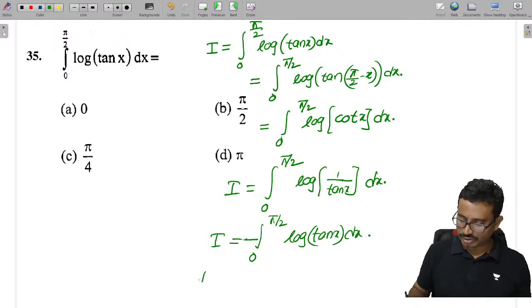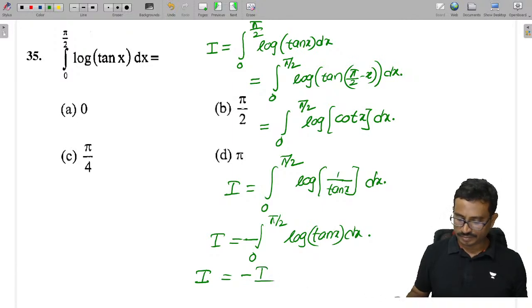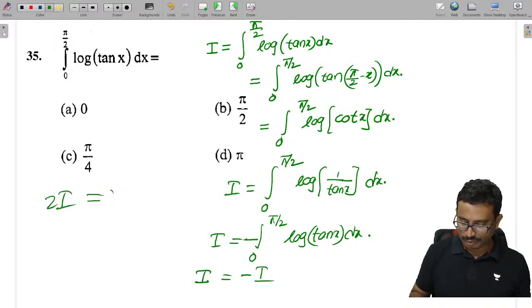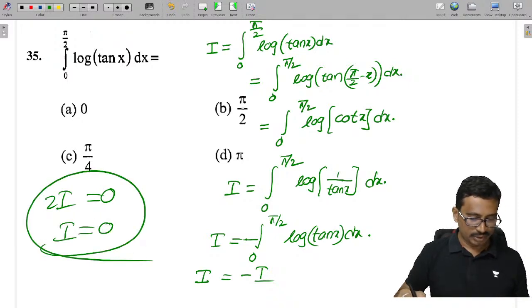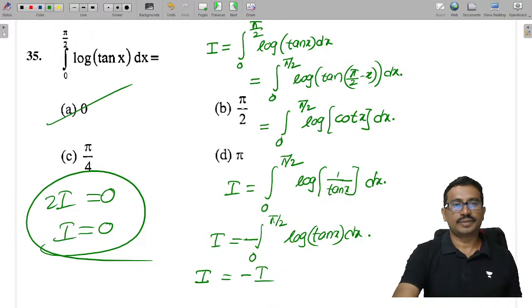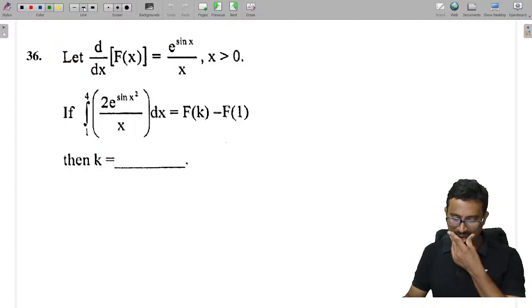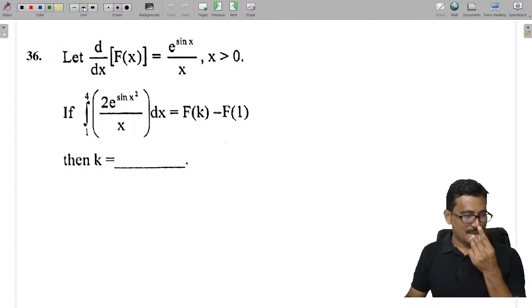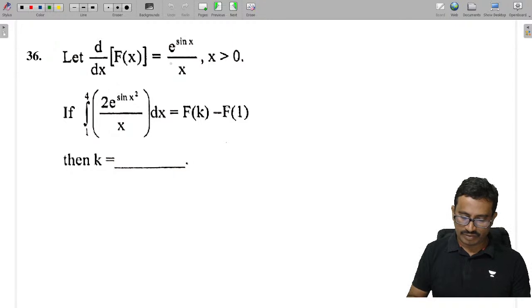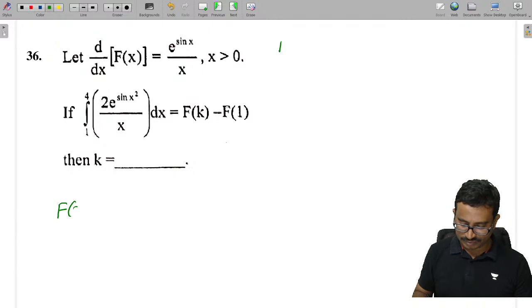So you see this thing here, which is given as minus of I only. So that means 2I equals 0, which means the I value is equal to 0. And they have given d by dx of f of x like this. That means the derivative of f of x is this thing. So from this we can say what f of x is now.